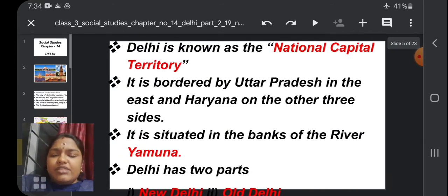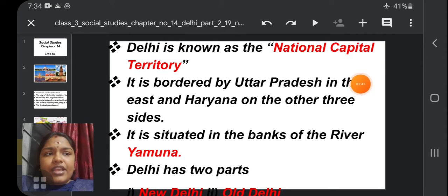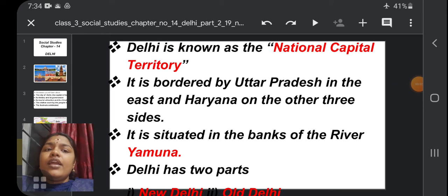So it is bordered by Uttar Pradesh in the east and Haryana on the other three sides. It is situated on the banks of the river Yamuna.